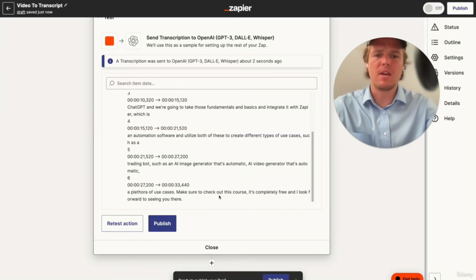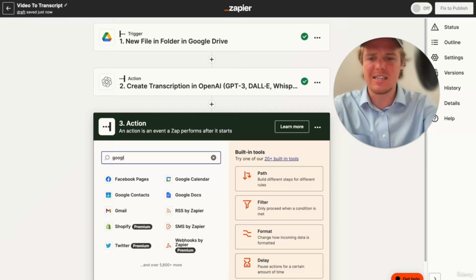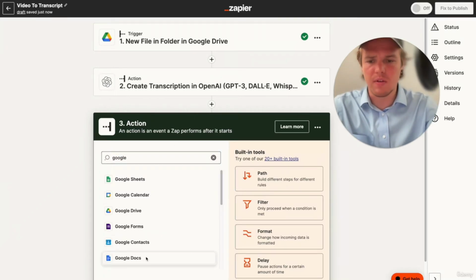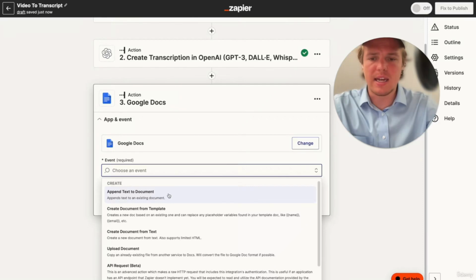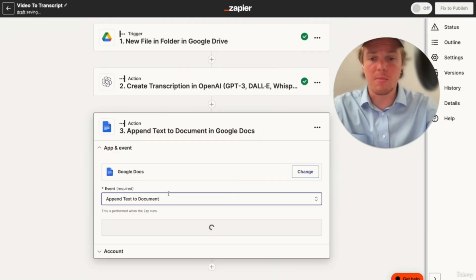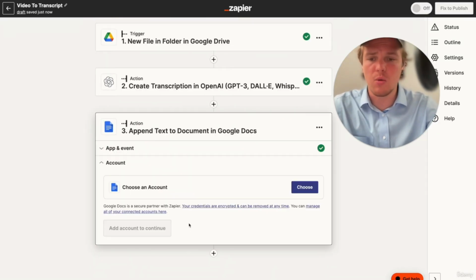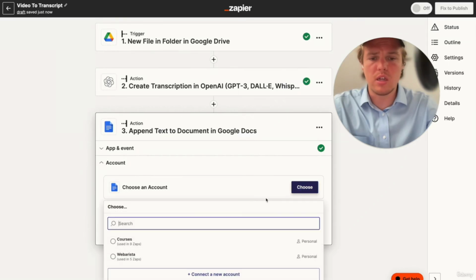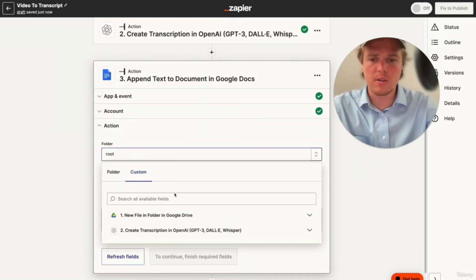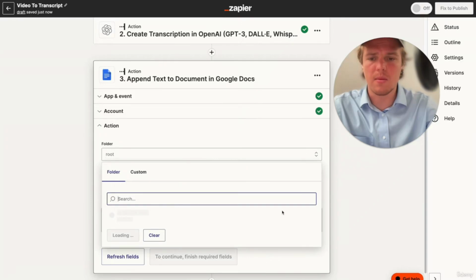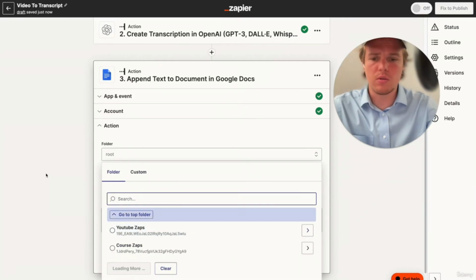But now we're going to want to push this transcript to something like a Google Doc so that the data is saved and we don't have to come back to this specific flow to find it, right? So we're going to do Google Doc. We're going to append to text document. You could create a new document from this text, but for the purposes of this video, we're going to just use that event. We're going to choose the courses account. And then I have already created a document for this purpose, which I can find in my YouTube Zaps folder.